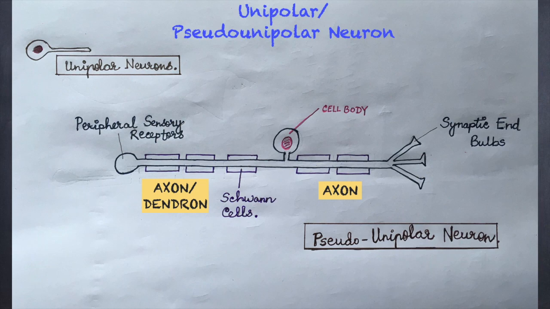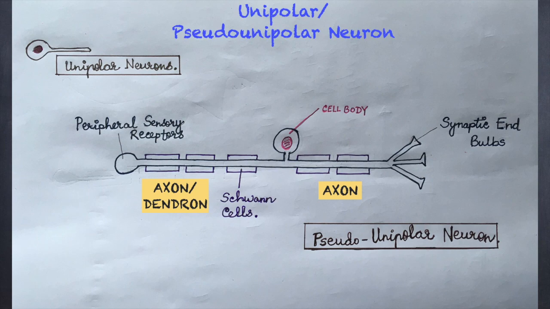At the center, you can see the pseudo-unipolar neuron. An example of a pseudo-unipolar neuron is the dorsal root ganglion outside the central nervous system. It is called pseudo-unipolar because originally the cell body had two processes, that is axon and dendron, which later fused at the time of its development.